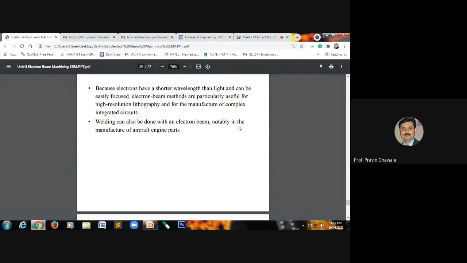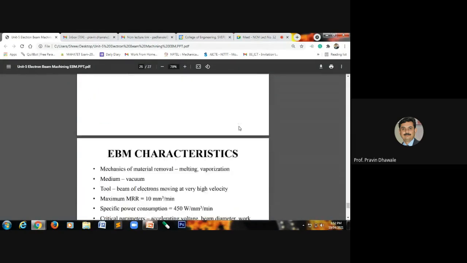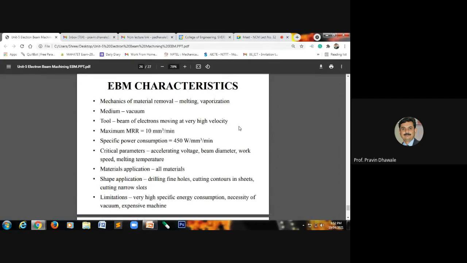So the last point is related to the characteristics, meaning an overall summary of this electron beam machining process. In this process, whatever material removal takes place is mainly because of melting, followed by vaporization.